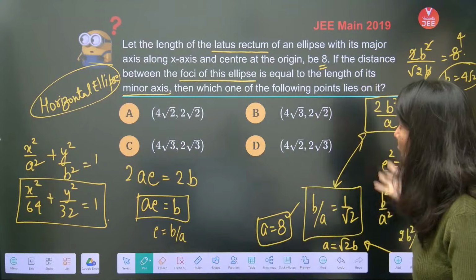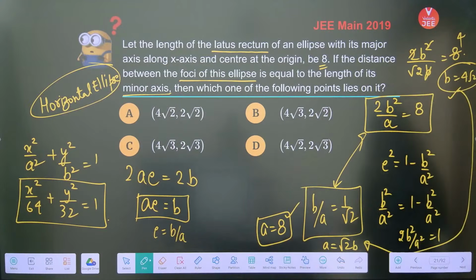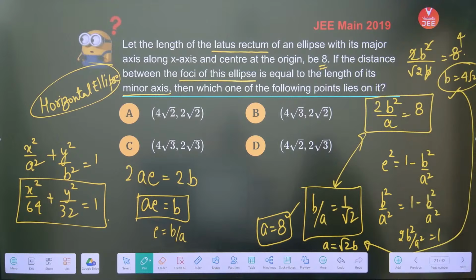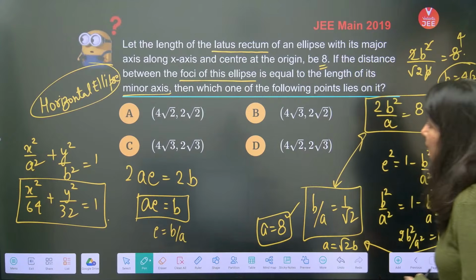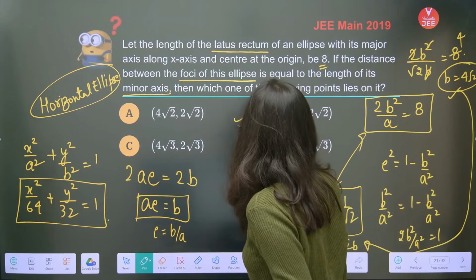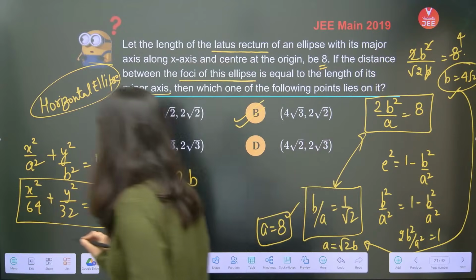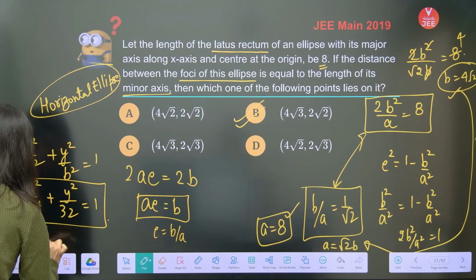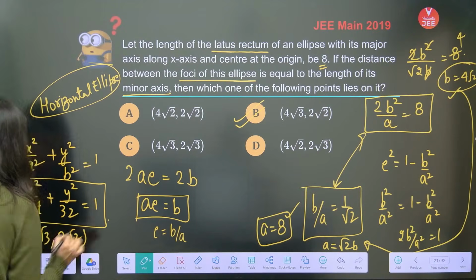Now what all points will lie on this ellipse? Tell me. What all points will lie on this ellipse? 4 root 3 comma 2 root 2. Okay, so if you satisfy option B, 4 root 3 comma 2 root 2 will lie on this ellipse.